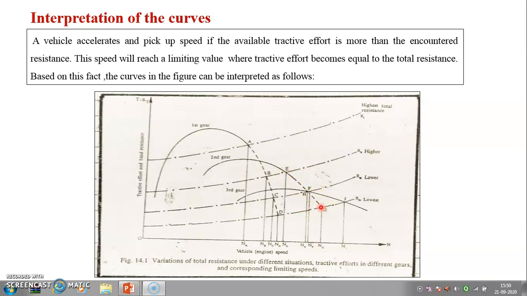If the vehicle is moving such that it has to overcome the resistance R2, it cannot attain a speed greater than NE. To attain a speed greater than NE, it is necessary to change the gear, to use the third gear if you want to increase the speed.